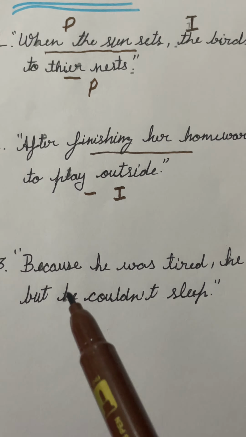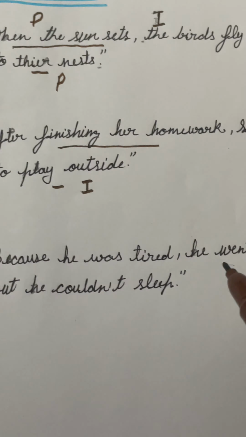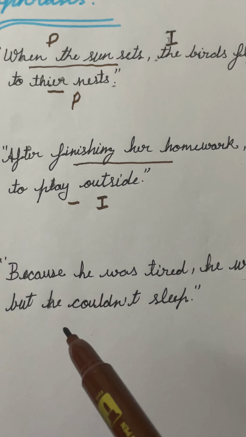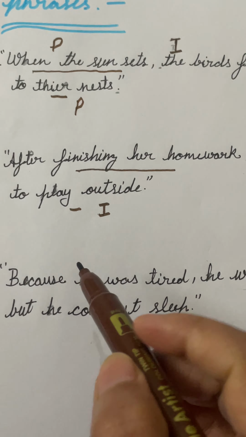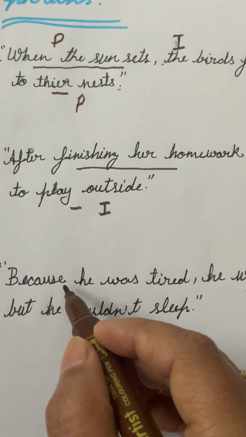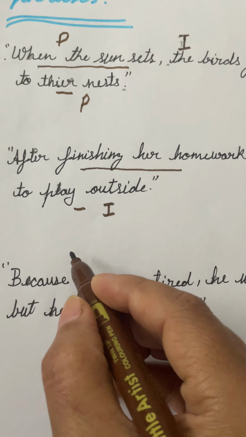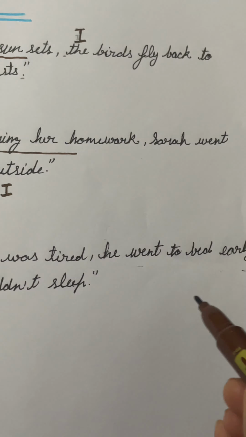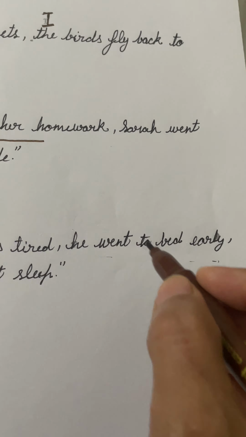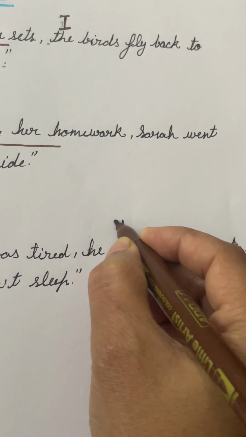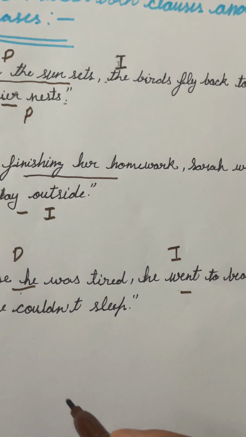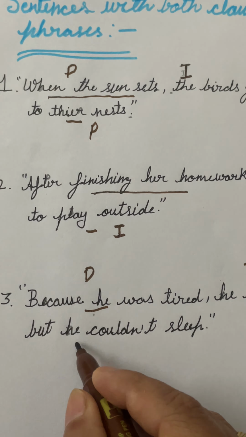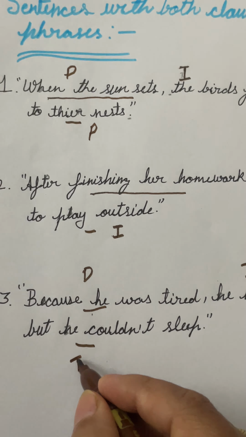The next one is, because he was tired, he went to bed early, but he couldn't sleep. So, because he was tired, it is a dependent clause, and he went to bed early, it is an independent clause.